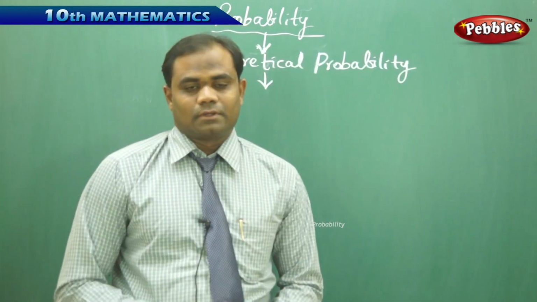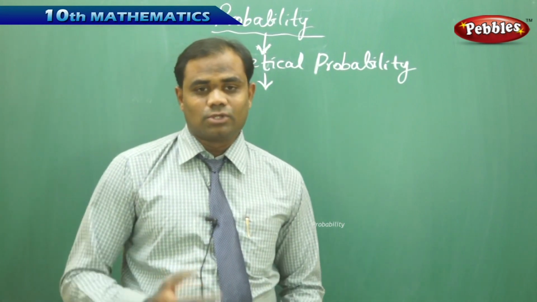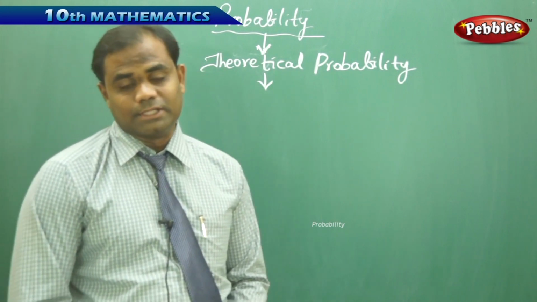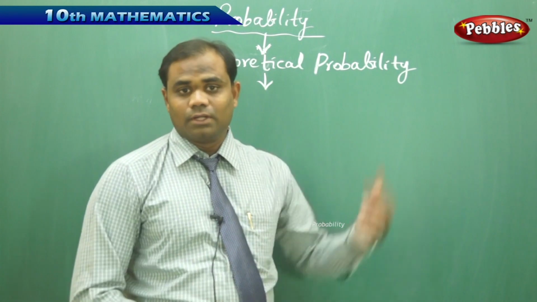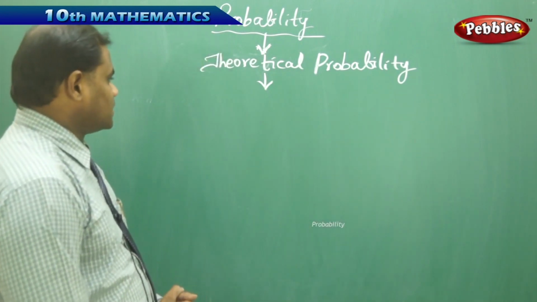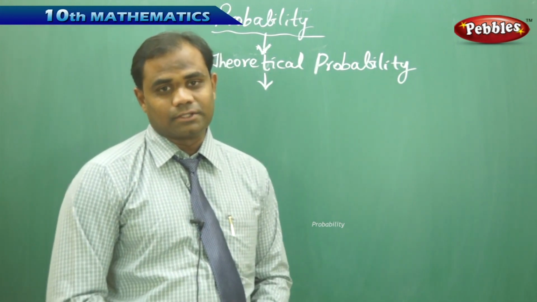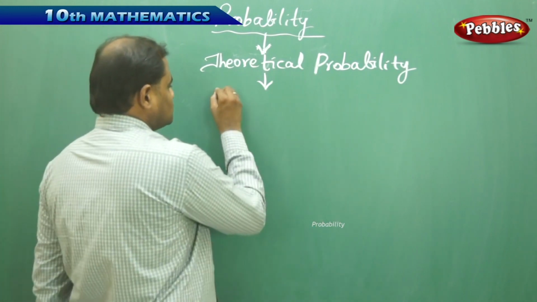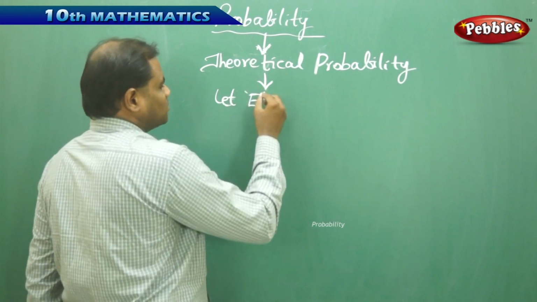So let's see the theoretical probability in brief, because most of the problems in the session are related to theoretical probability, and hence finding the chance of happening and not happening through theoretical probability. Theoretical probability, as we have defined in the previous session, has its own definition in the formula which we're going to take here. So let me first take the event E, which I'm going to conduct.